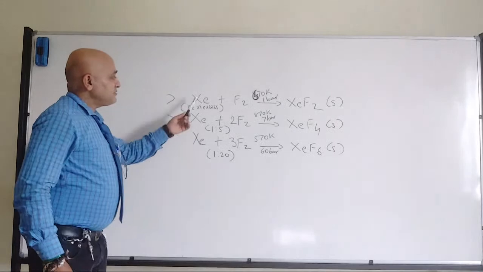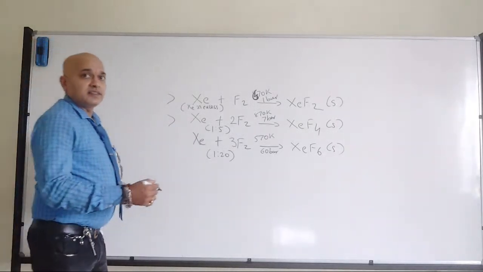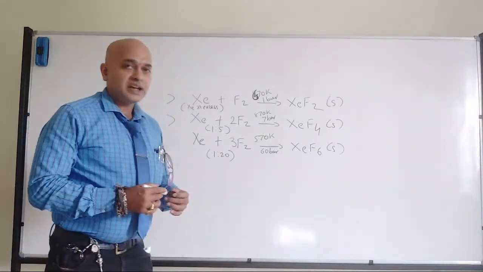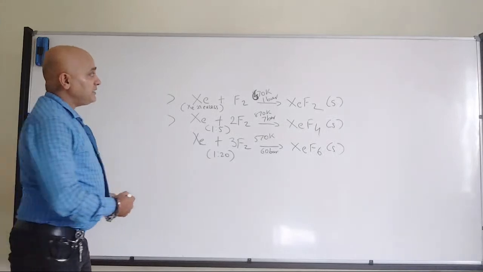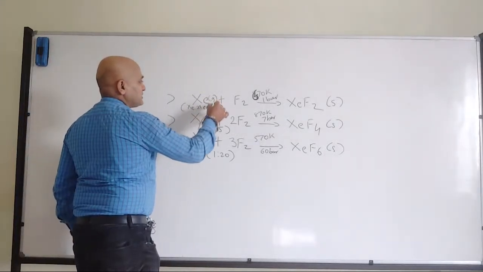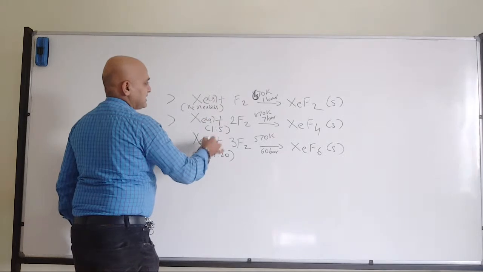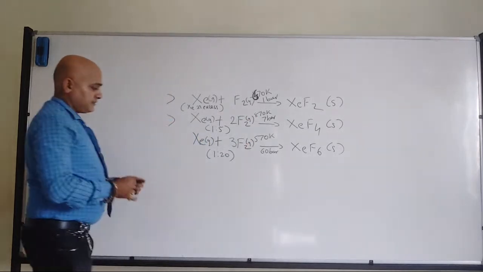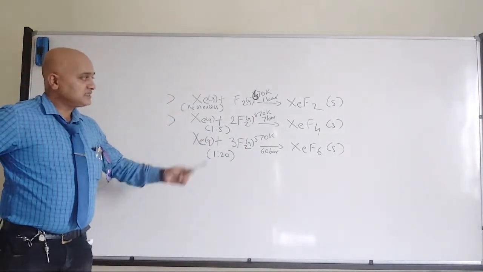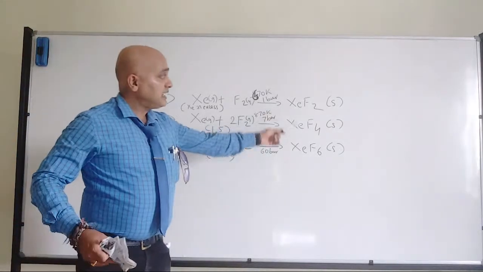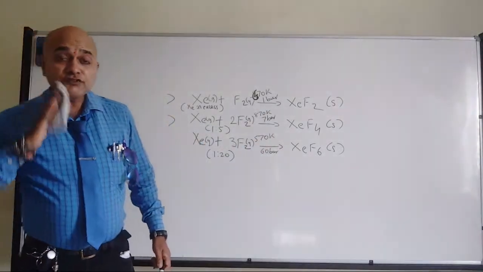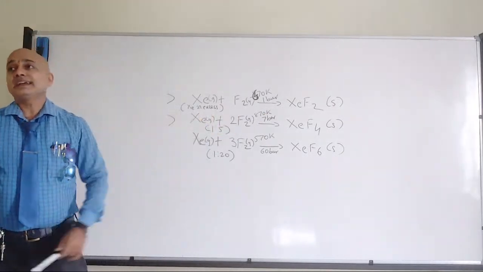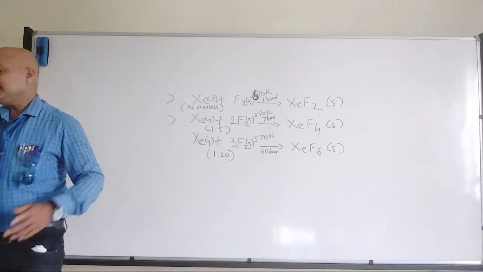Okay, so what is the physical state of xenon? The reason here is, all of us know they are gases, and fluorine will definitely also be present in the gaseous state. So same logic: since reactants are gaseous in nature and products are solid in nature, if you apply the pressure, what will happen? It will move towards the forward direction. Okay, so that is the reason.